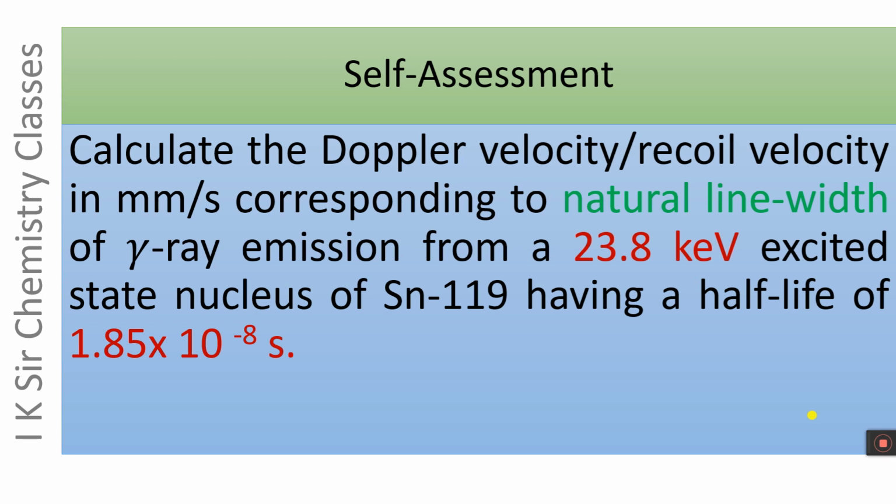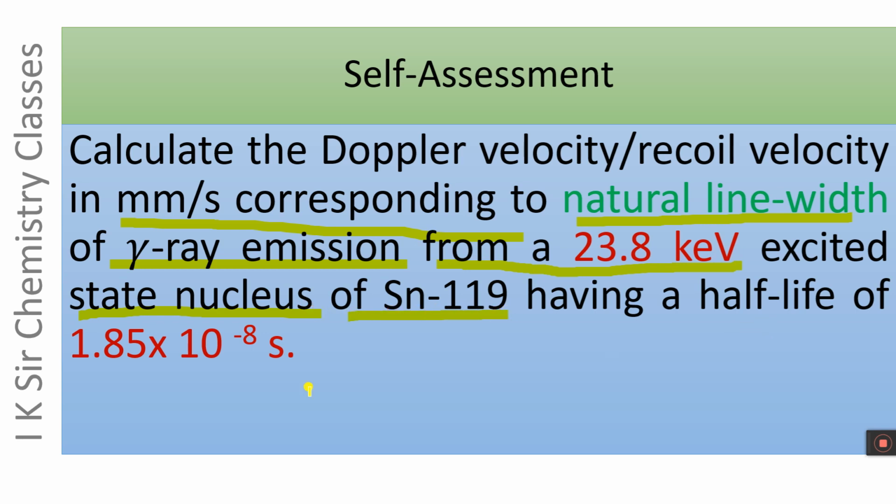Calculate the Doppler velocity or recoil velocity in millimeter per second corresponding to natural line width of gamma ray emission from a 23.8 kilo electron volt excited state nucleus of Sn-119 having a half-life period of about 1.8 into 10 to the power minus 8 seconds.